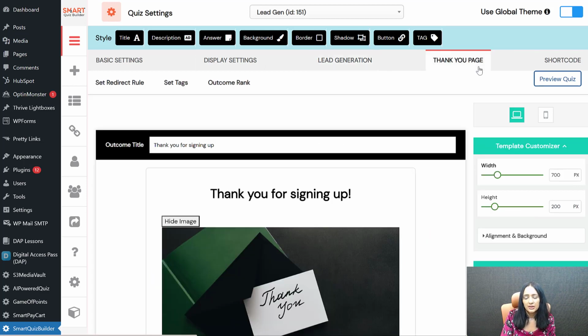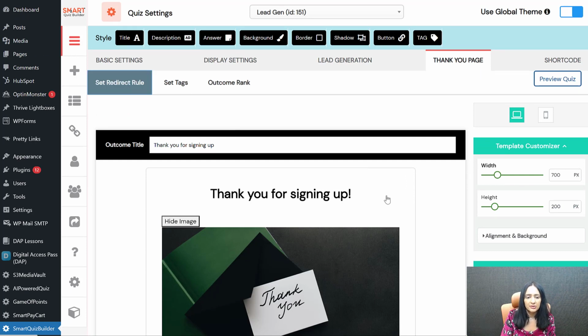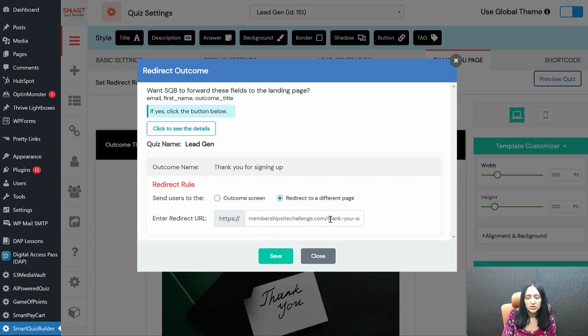And next, thank you page. You can send them to this thank you page, or you can set redirect and you can send them to the member dashboard, right? You can directly send them to the member dashboard where they can find this product, or you can even send them to the first lesson, right? They don't even have to wait. You can just directly send them to the first lesson of your course.